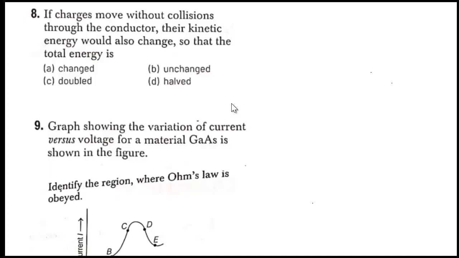In today's video, we are continuing with the MCQs from the Current Electricity chapter. Last class we discussed the seventh question. Today, eighth question onwards. If charges move without collision through the conductor, their kinetic energy would also change, so that the total energy is... if kinetic energy is changing, total energy won't change, right? Because we know energy is a conserved quantity, so it remains unchanged.